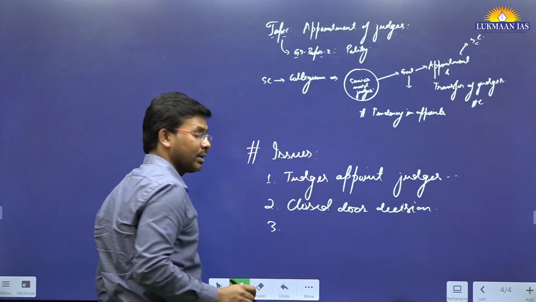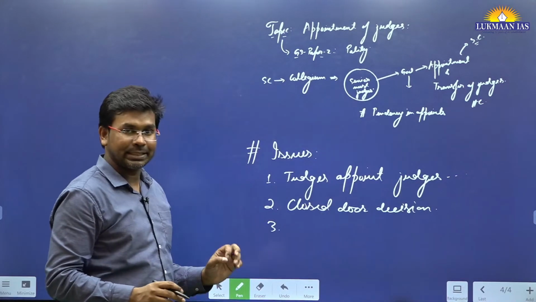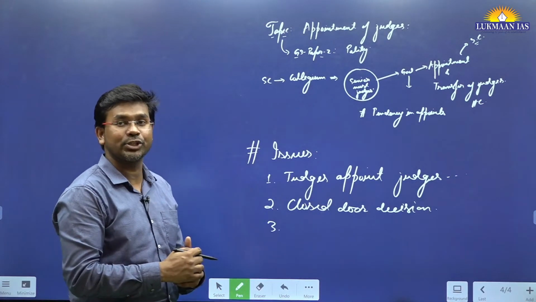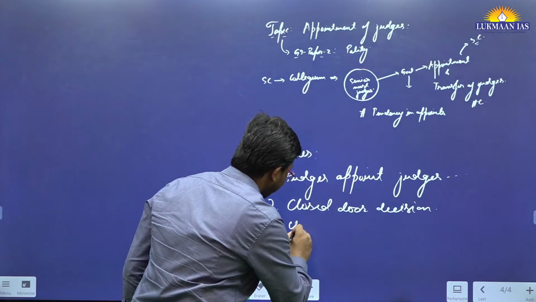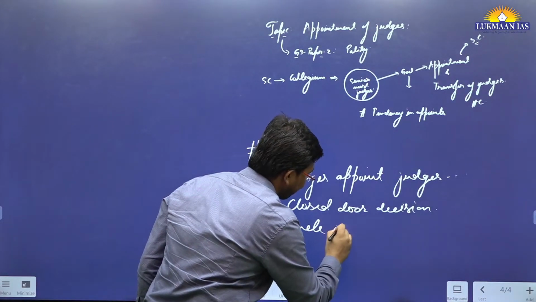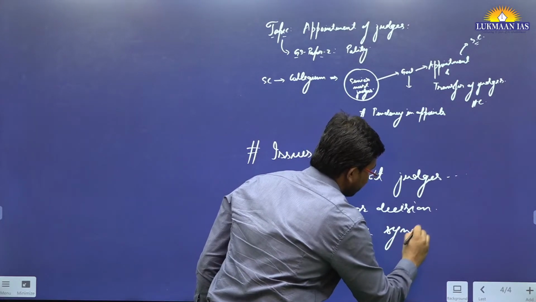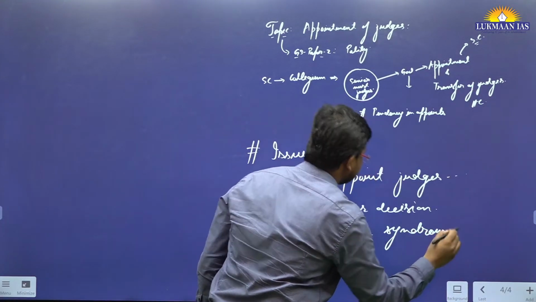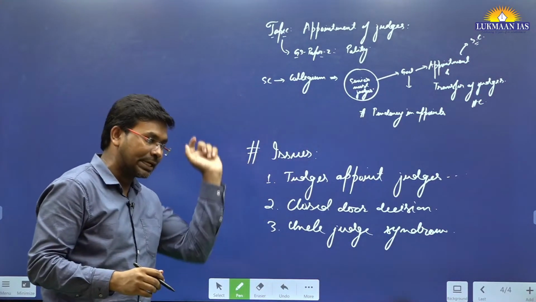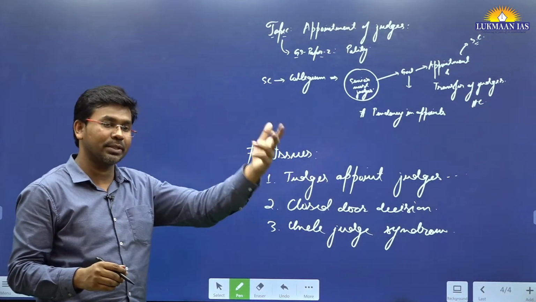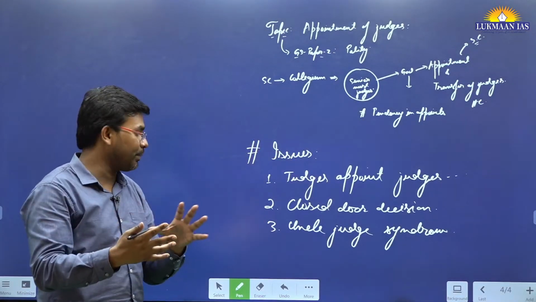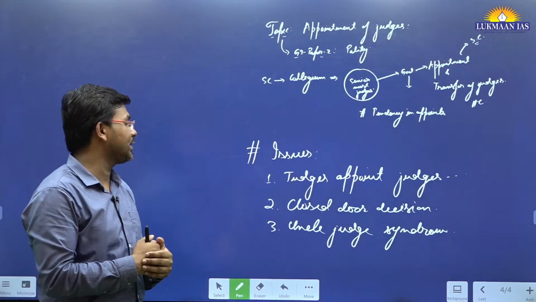And there is a term, uncle judge syndrome. What is this? A senior judge recommends his junior or some other favorable junior judge to be appointed in the Supreme Court of India.